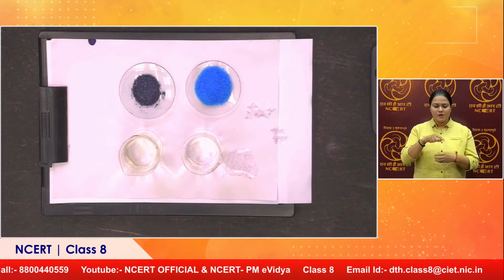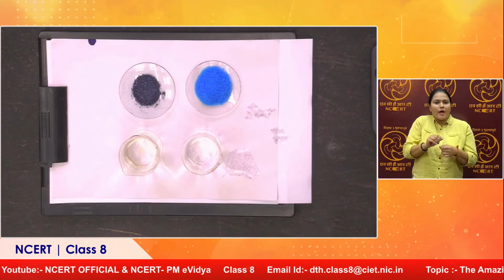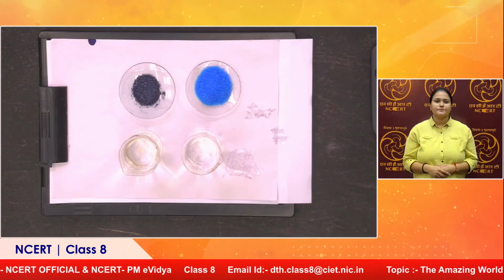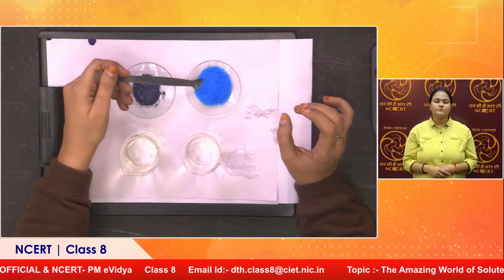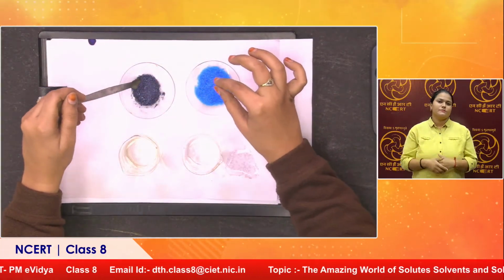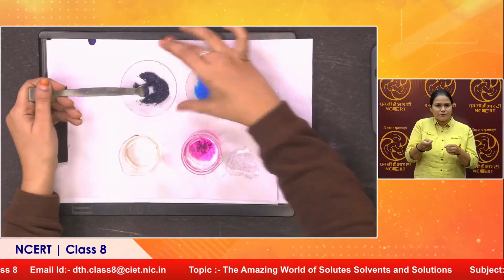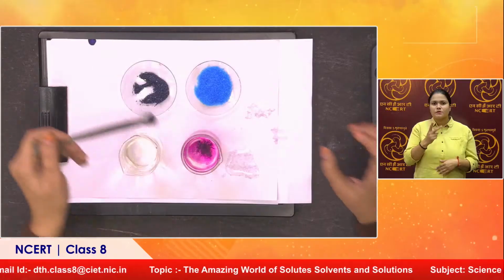Now the amount of solute, we didn't say how much amount of solute is required. So say, I'll take the other one. If I take just a spoonful of these crystals, you see the color, that's a beautiful purple.